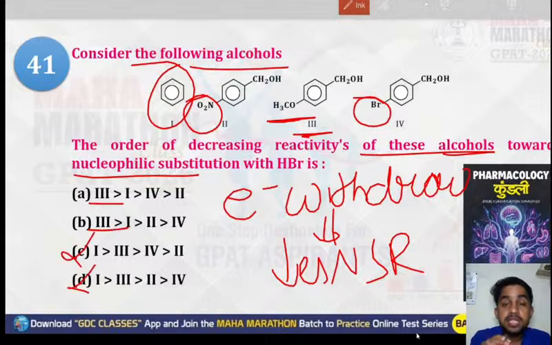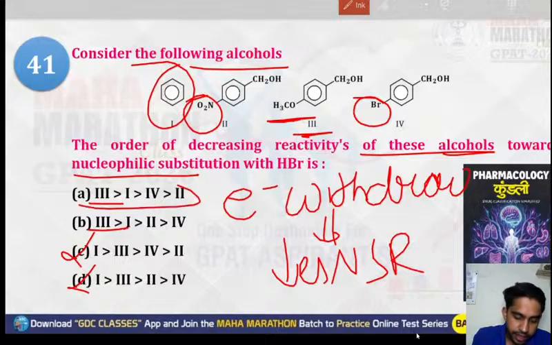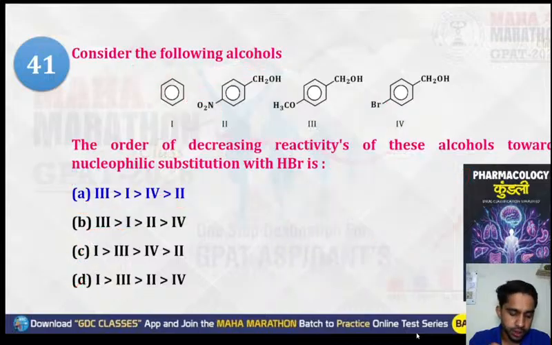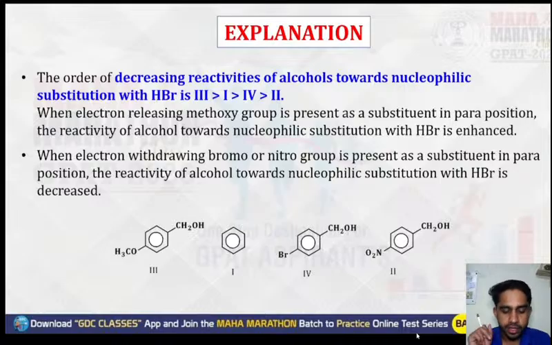Since both bromine and NO2 are electron withdrawing groups, they will decrease the ability for the nucleophilic substitution reaction. Which decreases more, Br or NO2? Br will decrease more as compared to NO2. That's why then there will be fourth, and then after that there will be second. So the correct option will be option number A, that is third, first, fourth, and then second.